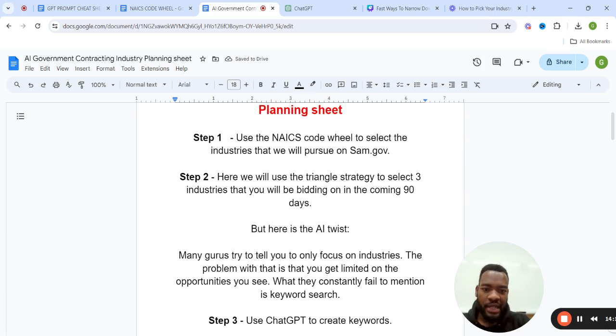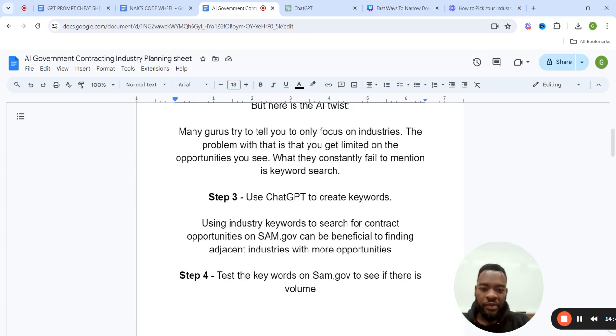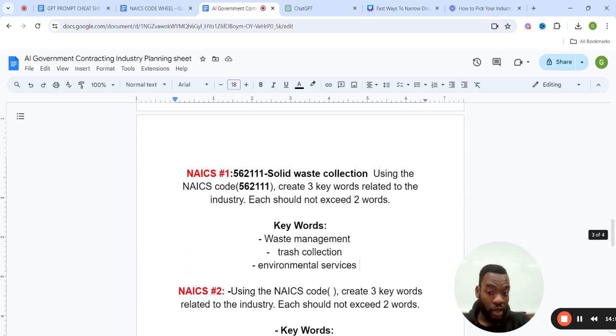Step 1, use the NAICS code wheel to select industries that we will pursue on sam.gov. We've done that. Step 2, here we'll use the triangle strategy to select 3 industries that you will be bidding on in the coming 90 days. We've selected 1 industry now. Step 3, use ChatGPT to create keywords. We've created keywords. Step 4, test keywords on sam.gov to see if there's volume. Okay, we've not done that.